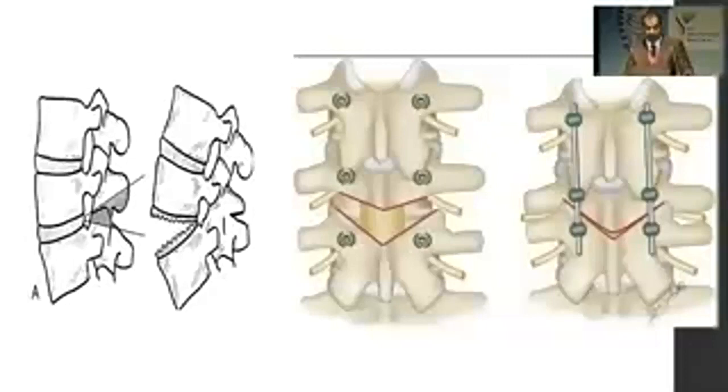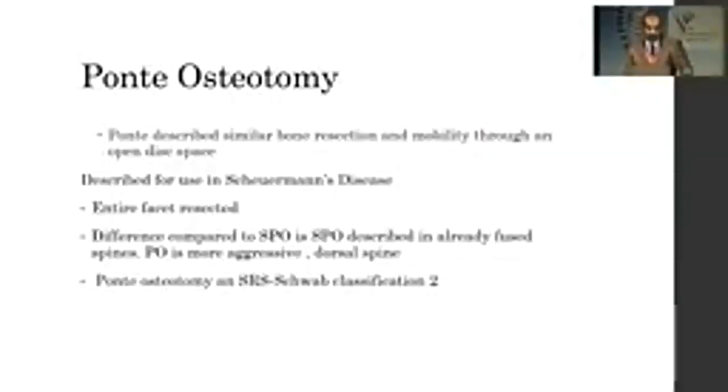In Ponte, described similar bone resections through an open disc space. It was described initially for Scheuermann's disease. Entire facets are resected. The difference from SPO is that SPO was described in already fused spines like lumbar scoliosis, and PO is more aggressive and mostly done in the dorsal spine. Usually they are used interchangeably, but this is the most important difference I could find. They are usually classified as Schwab 2.